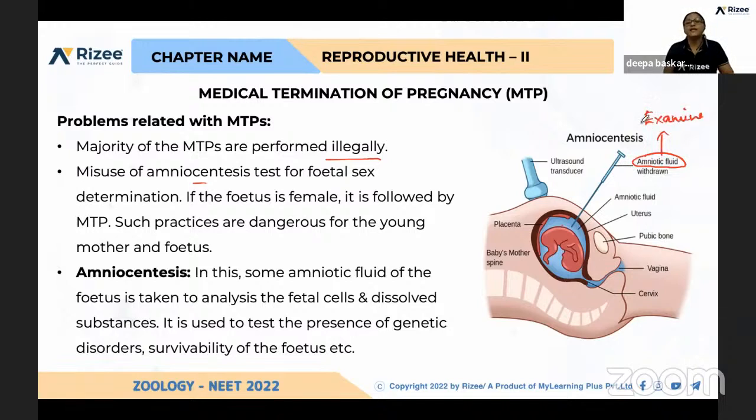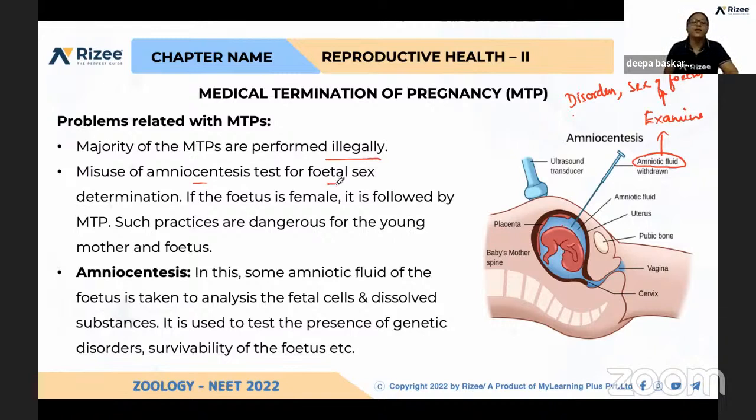The sex of the fetus can be determined, and any chromosomal disorders can be examined. So we can use amniocentesis for the examination of disorders, if any, but many are using it for detection of the sex of the fetus.